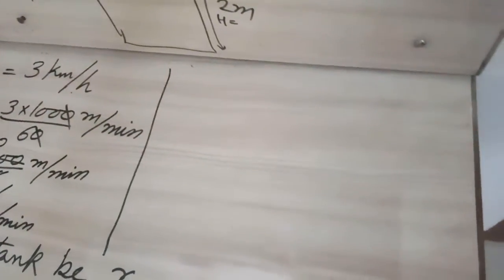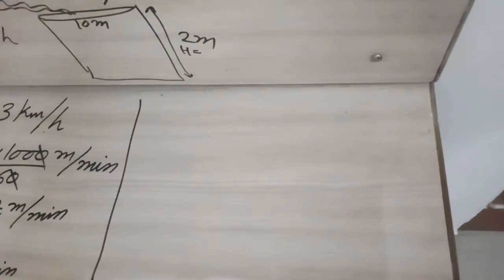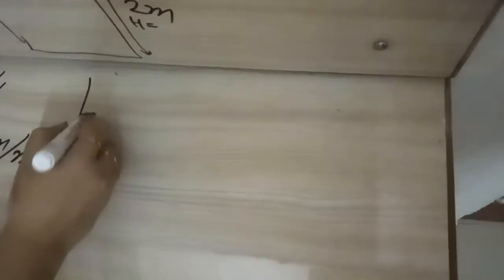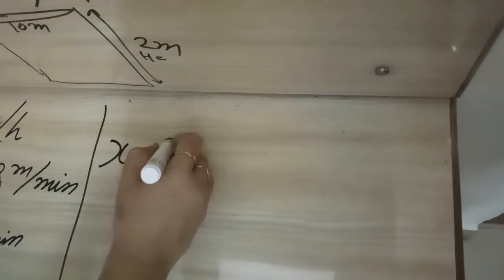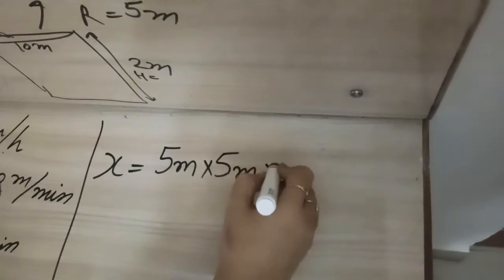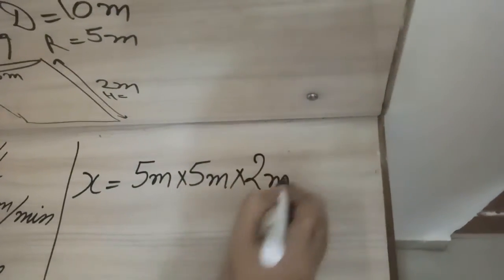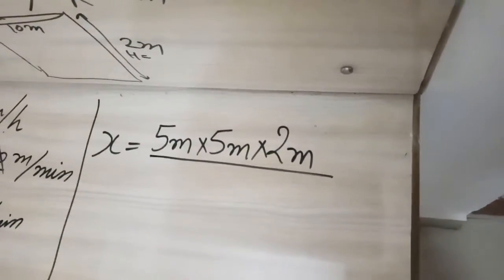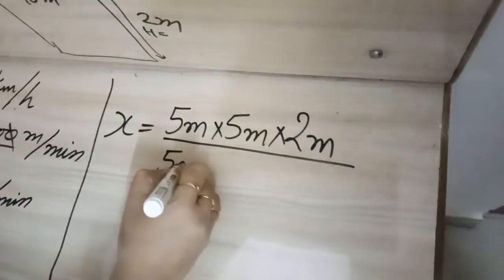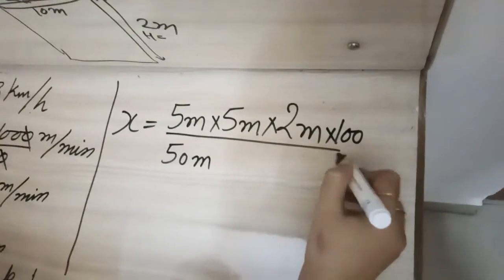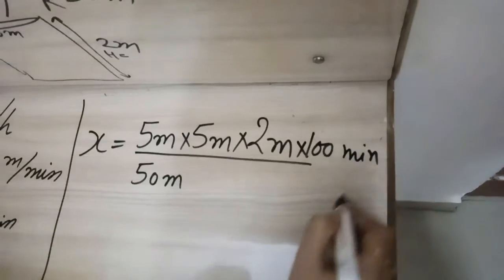And now we will transpose. Let me explain. In transpose, we keep x alone. So it's 5 meter into 5 meter into 2 meter upon 50 meter and 100 minute.